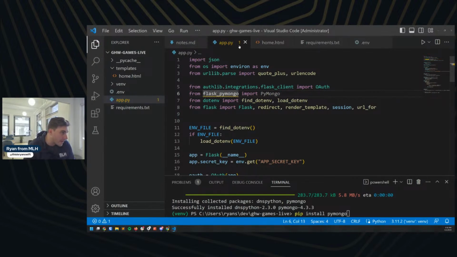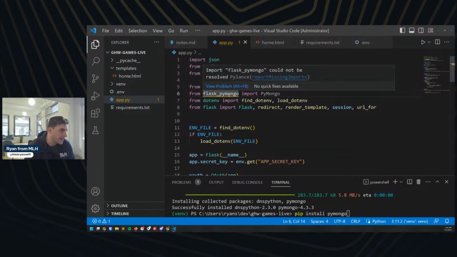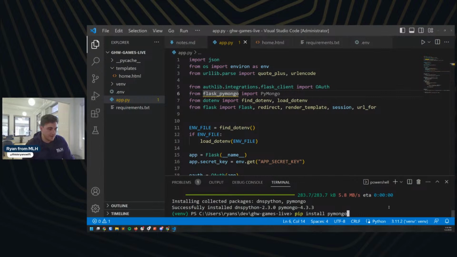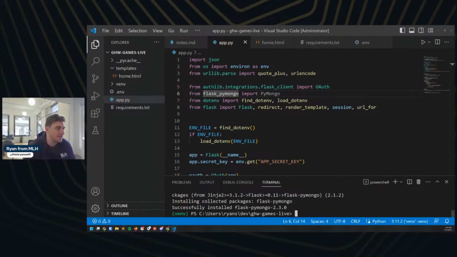How do I check what that warning is? Any VS Code users in chat? How do I see what this issue is? There you go. So it's not installed. So let's come back down here and do pip install Flask PyMongo would be my guess. There you go. And so it was both pip install Flask PyMongo and pip install PyMongo. And that got rid of our little underline as well. So we should be good to go there.